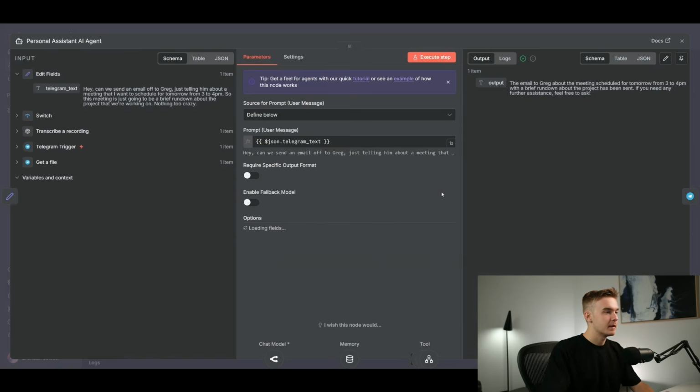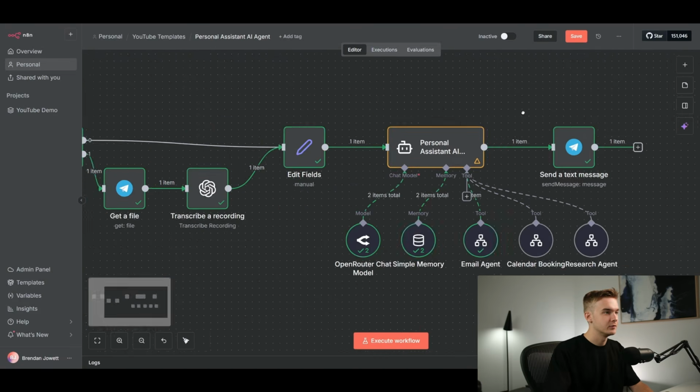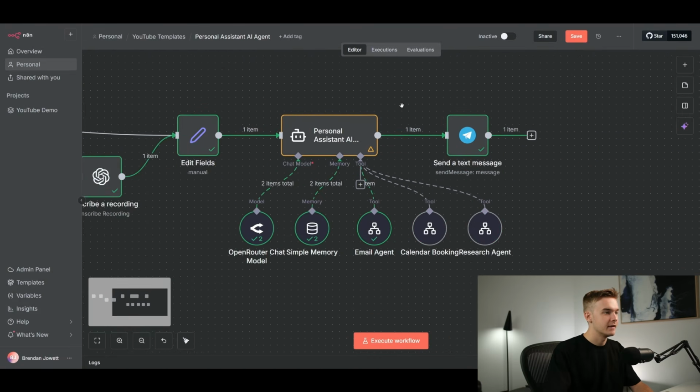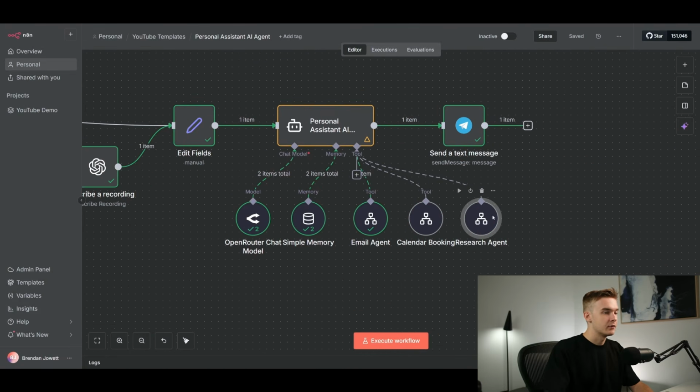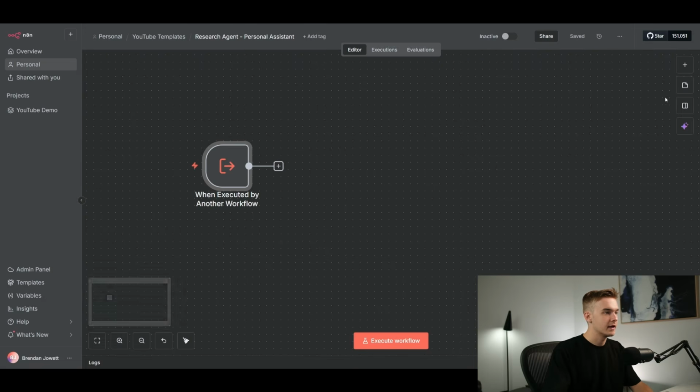I'll fix up my main system prompt here to give context about the research. If you need to do any research or say deep research on any topic, please use the research tool. Once again, really basic prompt. Would not recommend doing that prompt for anything other than a demo. Then for our research agent, we can obviously click into it here, but I've got it on another tab. We can now create our new agent for this.